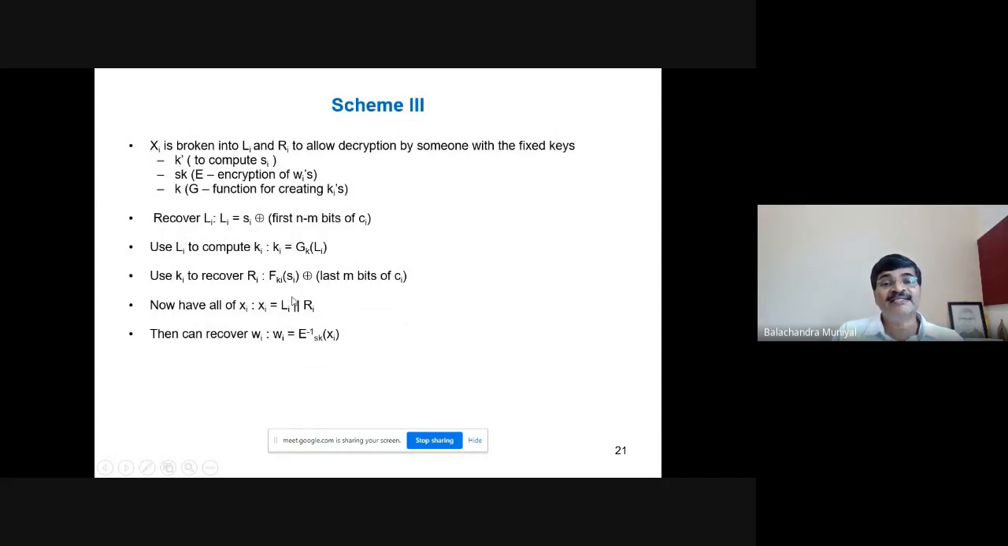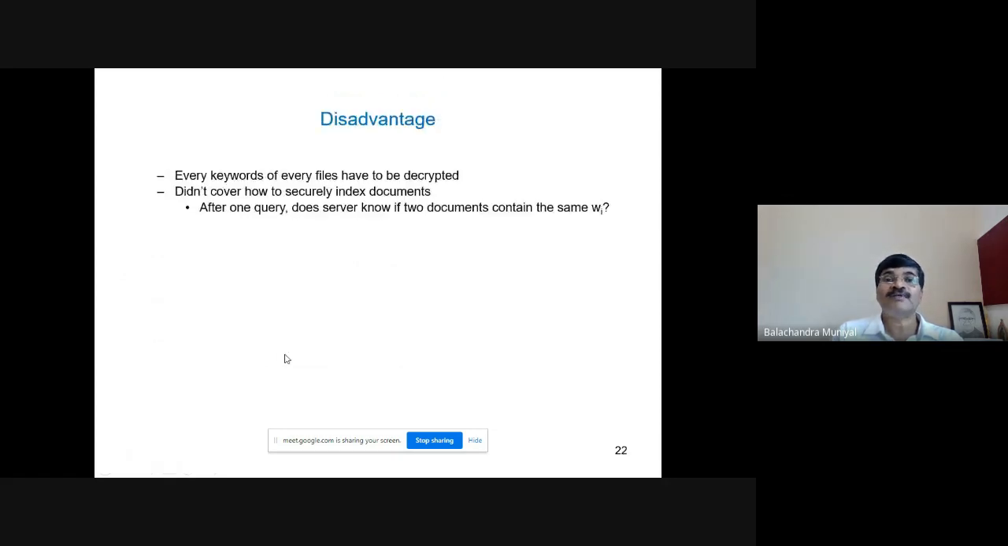Now the client has got LI and RI, both the parts of XI, that is the encrypted word. Now he will concatenate LI and RI to get XI back. Now he has the shared key with which he can decrypt XI and read the document. There is a disadvantage of this particular technique.